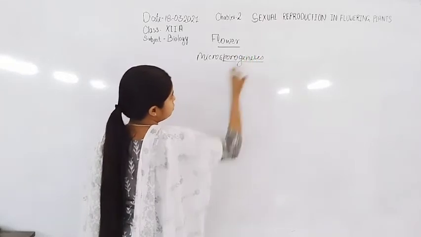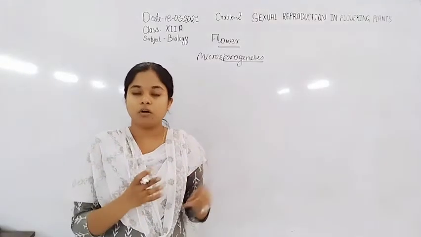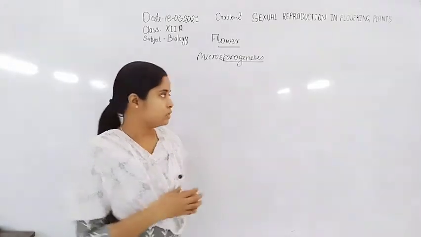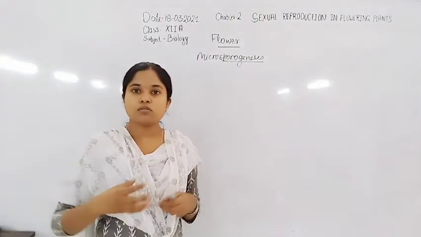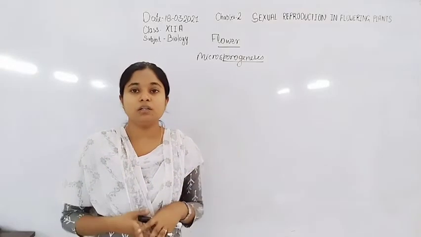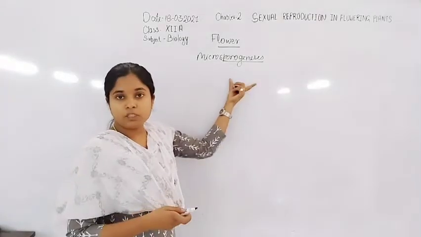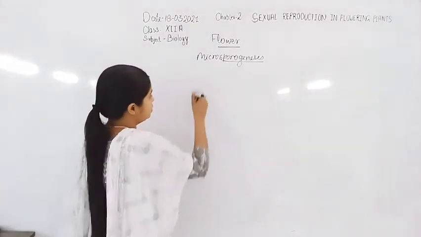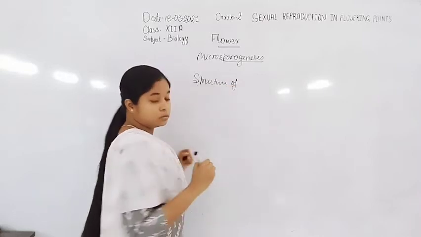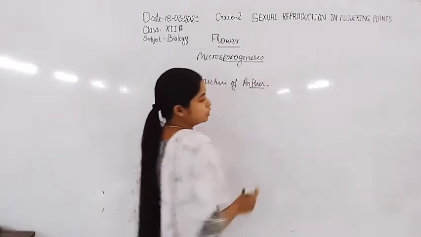Microsporogenesis. Before going to discuss microsporogenesis, first we discuss the structure of the anther, in which the microspore mother cell persists and undergoes meiosis division. They are also known as meiocytes, and after the meiosis division they are converted into pollen grain. First, before starting this process, we discuss the structure of anther.